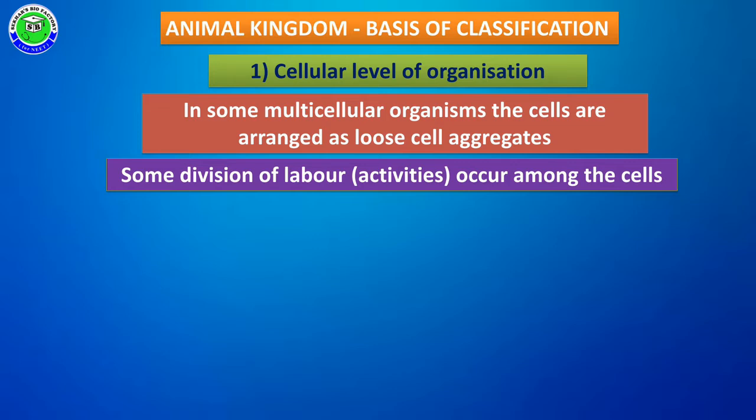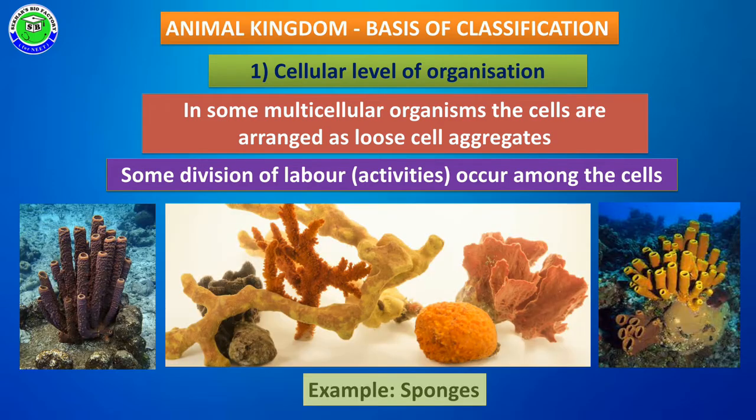That means each and every cell can perform a particular function, and all functions present in their body can be divided among separate cells, which is called division of labor. Example: sponges.